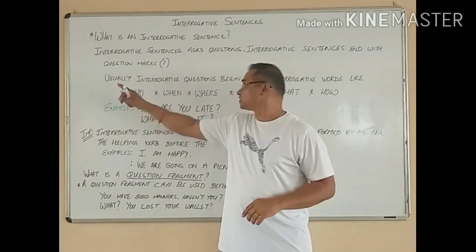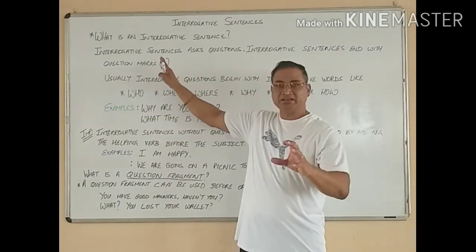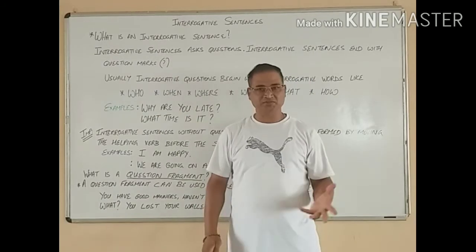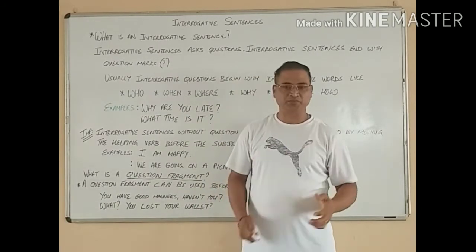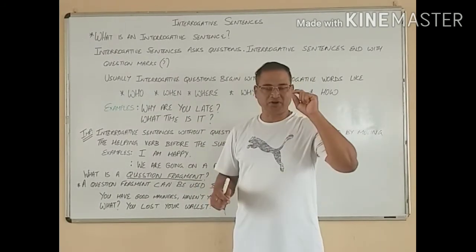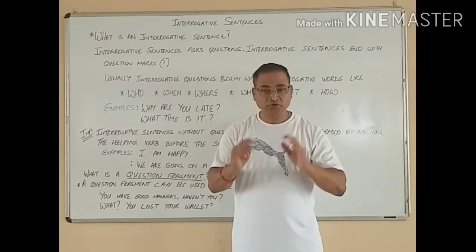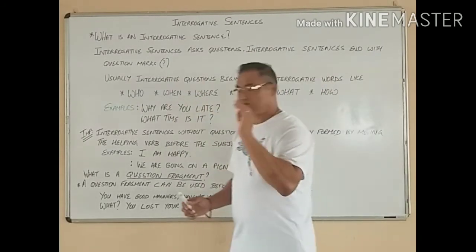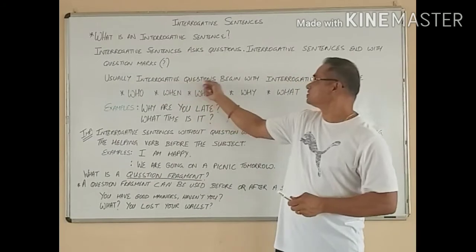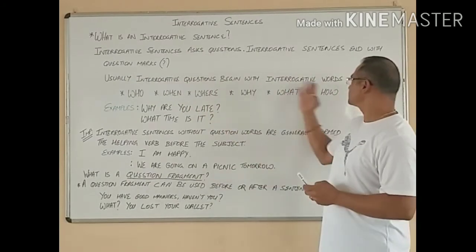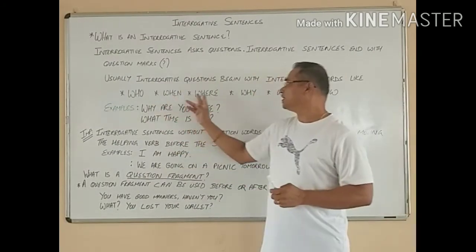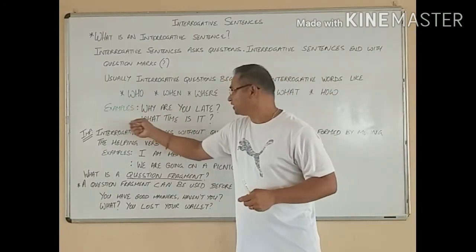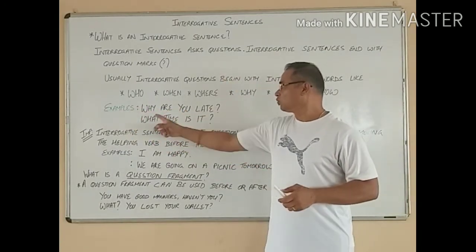And it's so important that we recognize these interrogative sentences with these question marks. Not like assertive and declarative and imperative sentences. They have a period or a full stop to end it. But we use question marks to end this sentence. Usually interrogative sentences begin with interrogative words like who, when, where, why, what and how. But I'll give you an example here. Why are you late? Or what time is it?